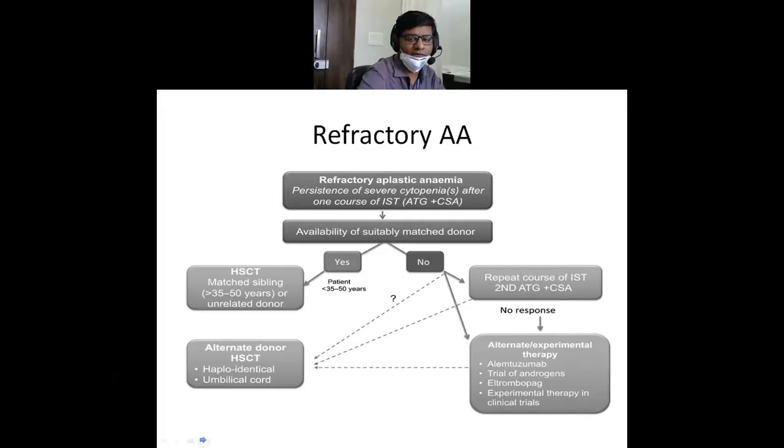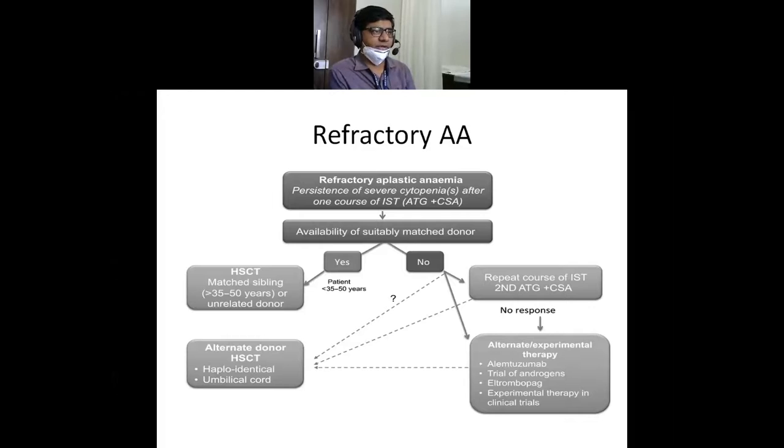If this is also not available, then there are various new drugs and trials going on for these patients, in which alemtuzumab, that is anti-CD52. Then comes the trial of androgens, that is danazol, stanozolol. Then eltrombopag. Eltrombopag is a platelet stimulating agent, a thrombopoietin receptor analog. It increases the platelet count.